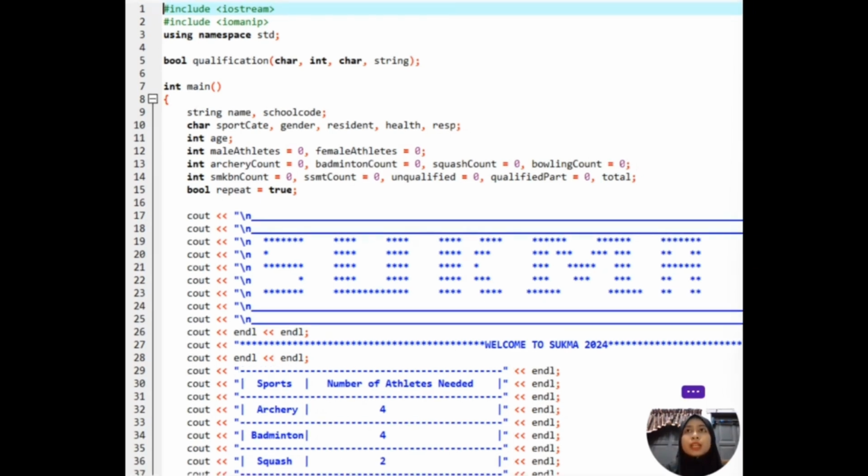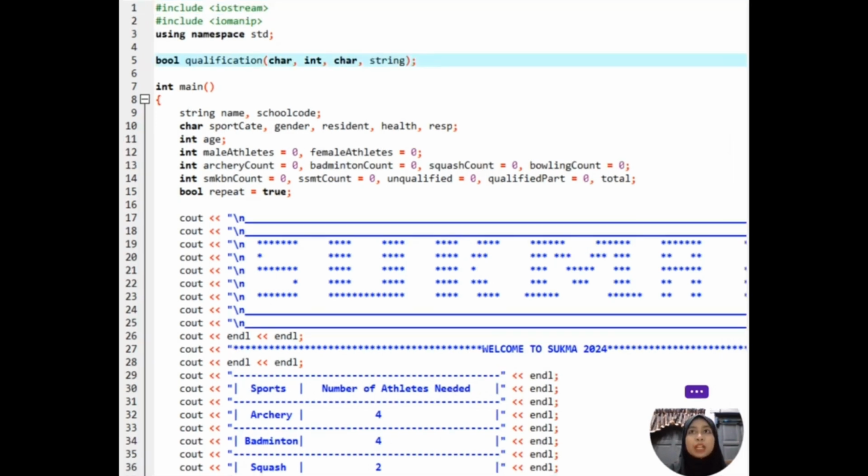The program structure. The program begins with the inclusion of essential libraries: iostream for input and output operations, and iomanip for manipulating output formatting. We use the std namespace to avoid prefixing every standard library function with std::, thereby simplifying our code.